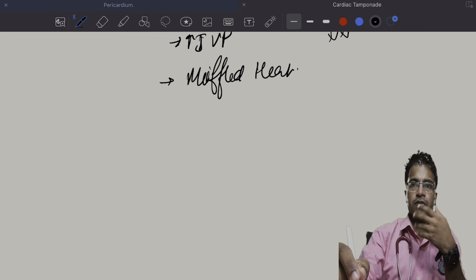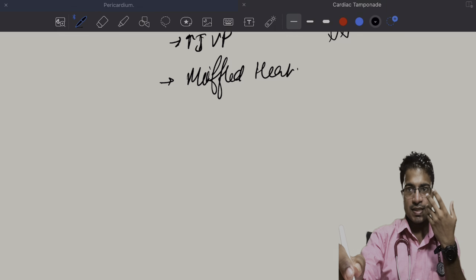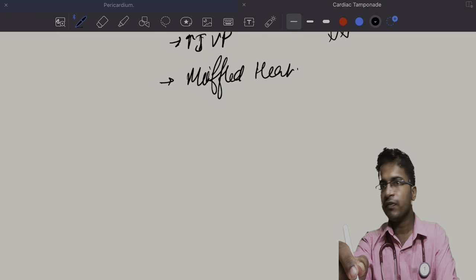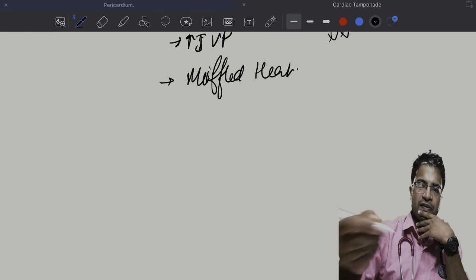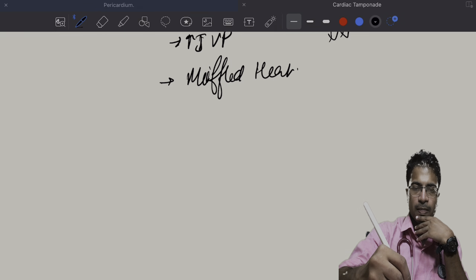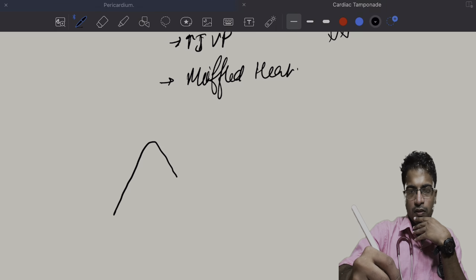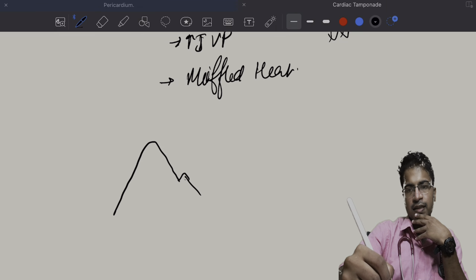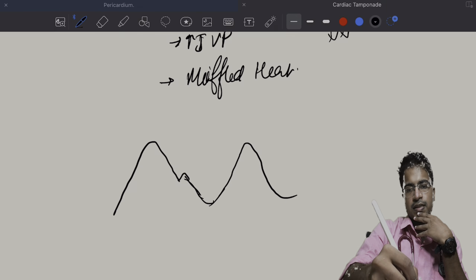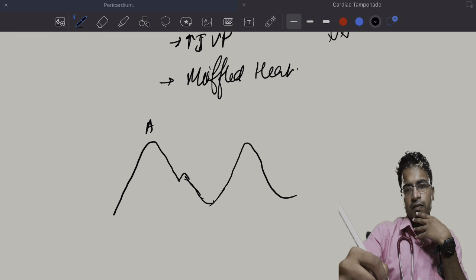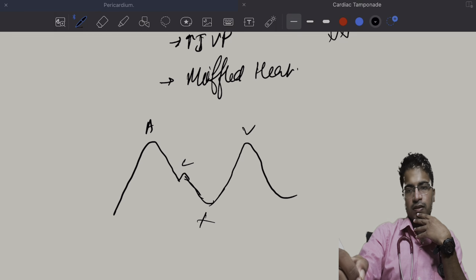Before discussing the changes of JVP in cardiac tamponade, we will discuss the normal JVP. What is normal JVP? The normal wave pattern in JVP is the A wave followed by the X descent, the V wave and the Y descent. This is the A wave, this is the C wave, this is the X descent, this is the V wave and this is the Y descent.